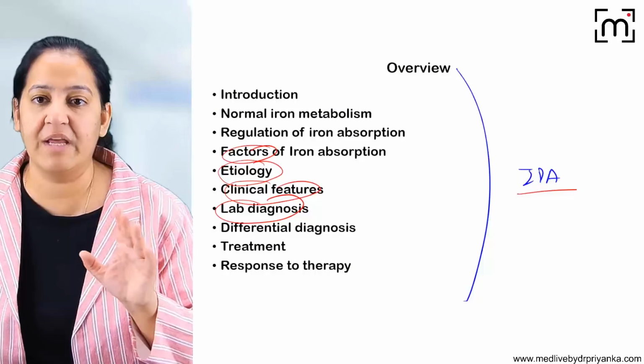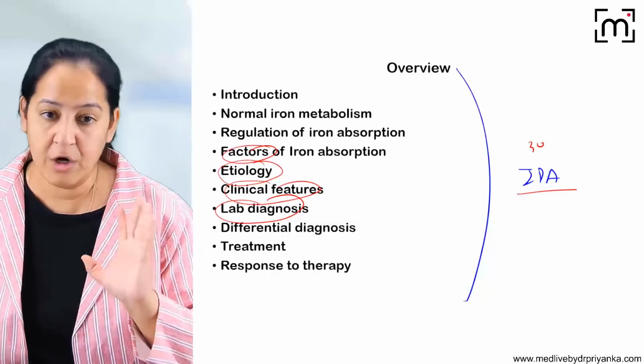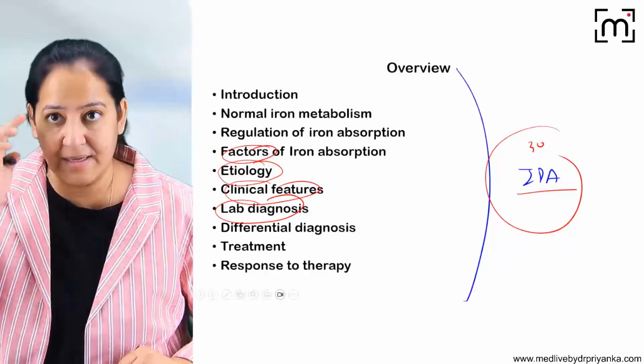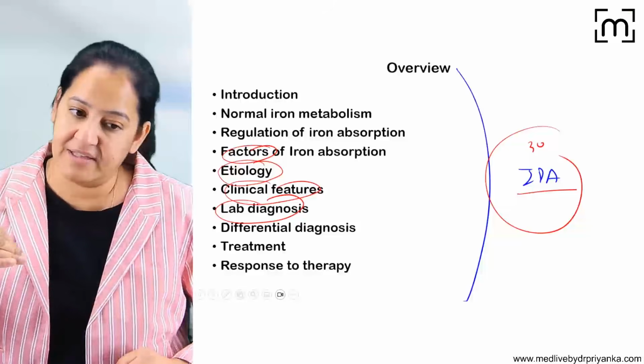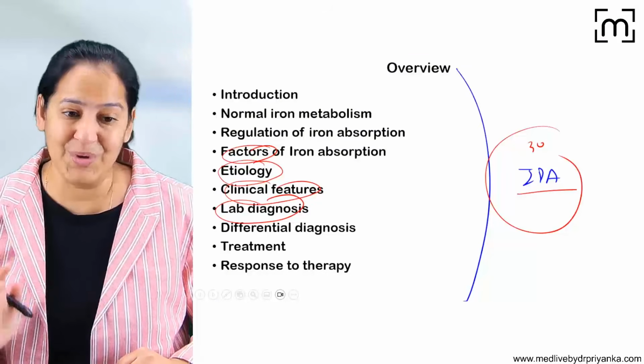So you have to fix that you will give 30 minutes or 20 minutes, whatever, to this answer, and divide your answer in your mind under headings before you start writing. That is the way you should score well in your university exam.